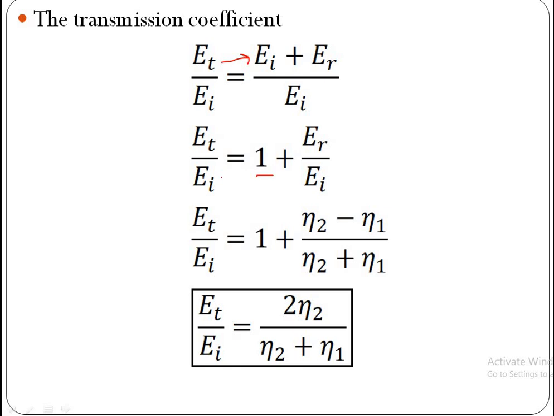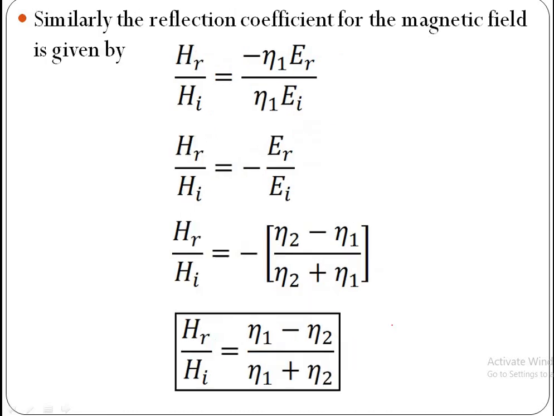So ET by EI is equal to 1 plus ER by EI, but this ER by EI is the reflection coefficient whose value is (eta 2 minus eta 1) by (eta 2 plus eta 1). Now take LCM, ET by EI is equal to 2 eta 2 by (eta 2 plus eta 1). This is the expression for the transmission coefficient for electric field.